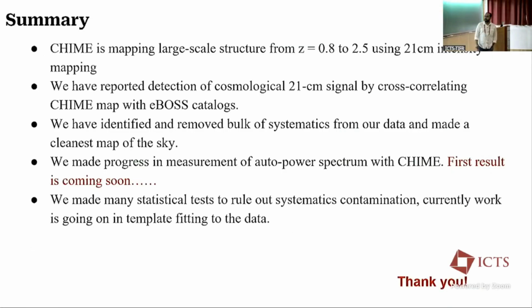So this is my summary slide. CHIME is mapping the large-scale structure from redshift 0.8 to 2.5. We have identified the bulk of systematics and removed them from the data. We made progress on the auto power spectrum. The first result is coming soon. Stay tuned. Probably in the summer, we will submit this result to a journal. And we made many statistical tests to rule out systematic contamination. Currently, work is going on template fitting to the data.